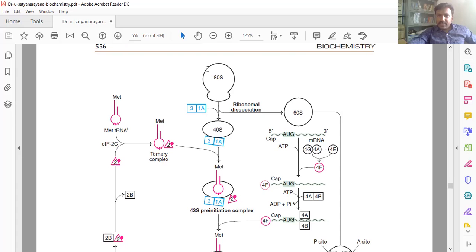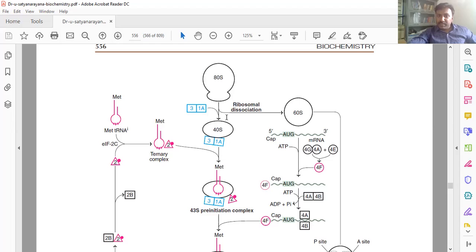First step is dissociation of the ribosome. This is the 80S ribosome in eukaryotes, which divides into 40S and 60S. The 60S will bind afterwards. The 40S subunit binds with the initiation factors, initiation factor 3 and initiation factor 1A.